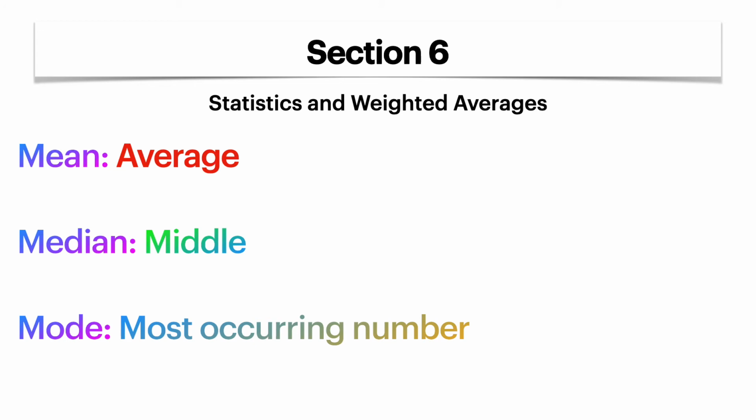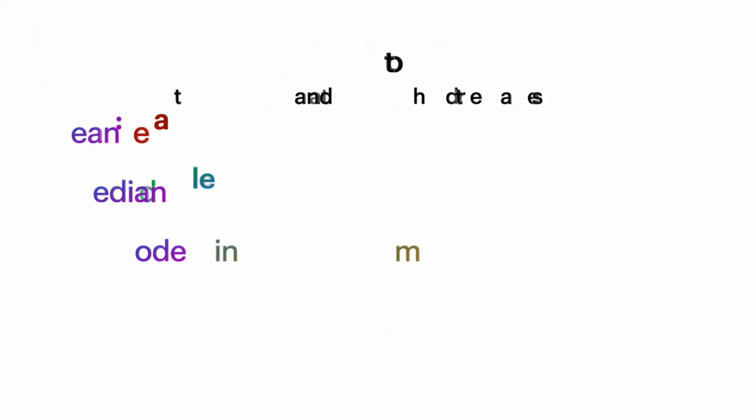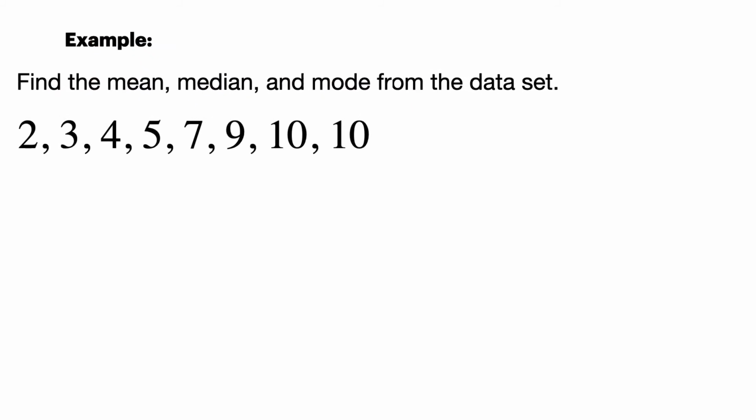The mean is the average, okay? Chances are you already know what average means, and that is exactly what I mean by this one. The median is just the middle number, okay? And the mode is the number that occurs the most. So let's take a look at an example. Find the mean, median, and mode from the data set 2, 3, 4, 5, 7, 9, 10, 10.